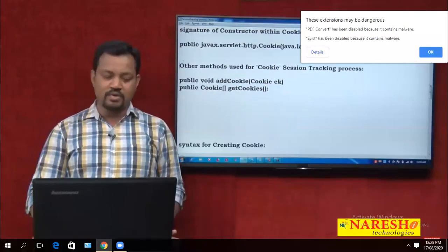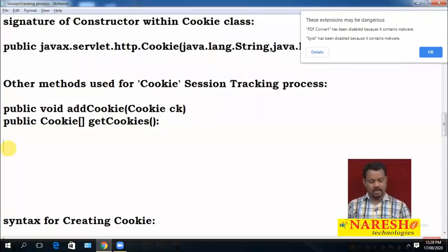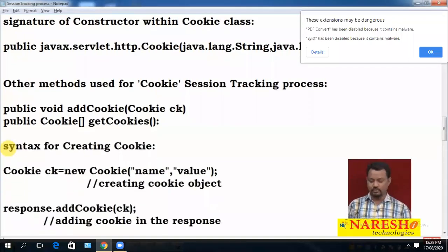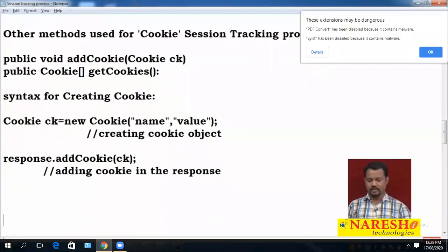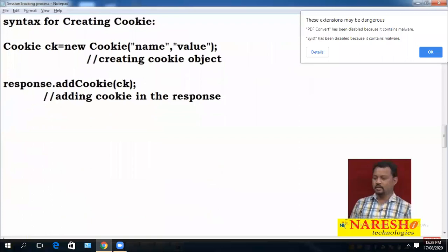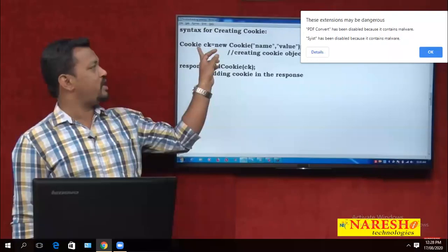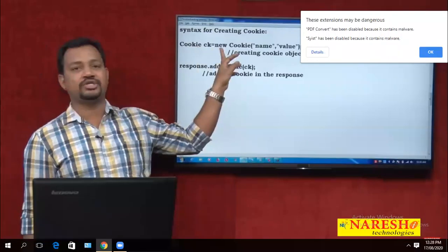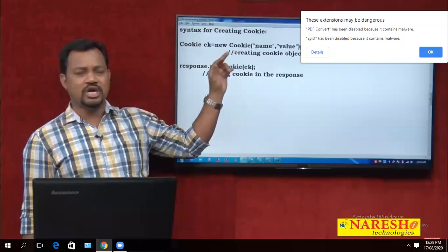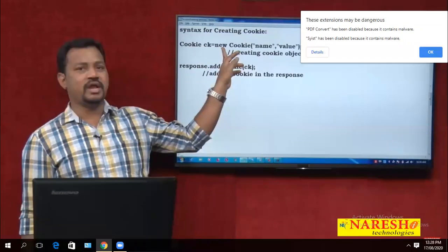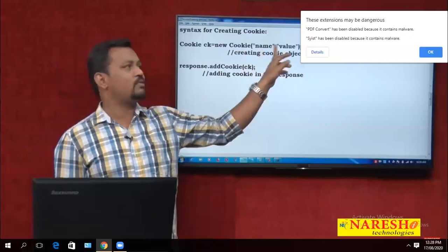So whenever you want to create your cookie, the syntax we show is like this. Here we have a Cookie. You already know this from your Java language: the new operator is used to create the object. Here I am passing name and value. This creates the cookie.